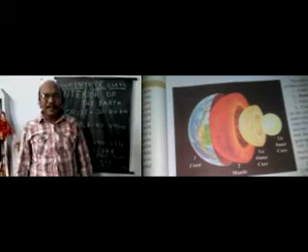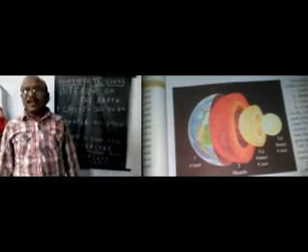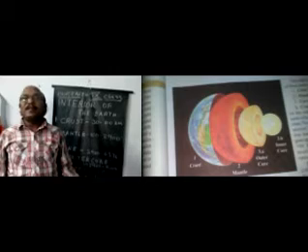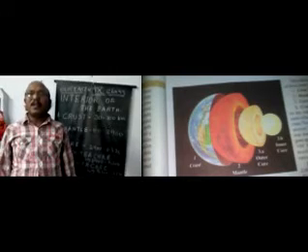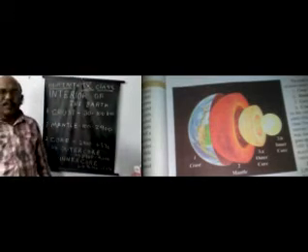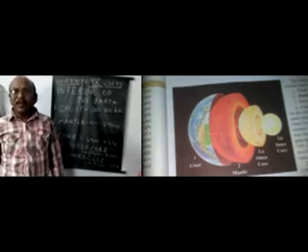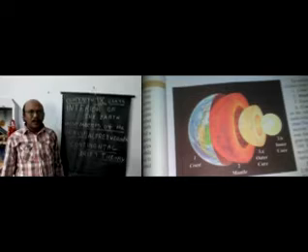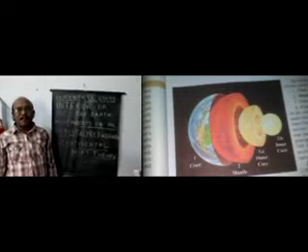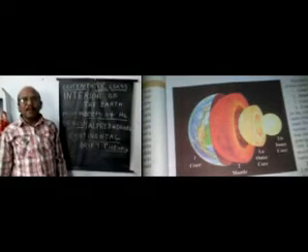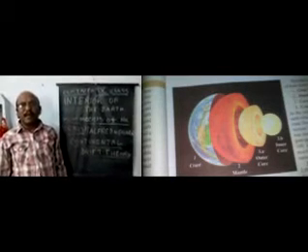Another important thing is the continental drift theory. The continental drift theory was introduced by the German geophysicist and meteorologist Alfred Wegener.